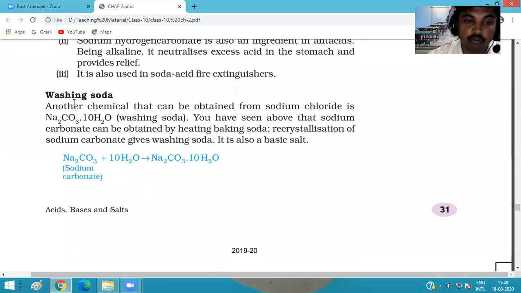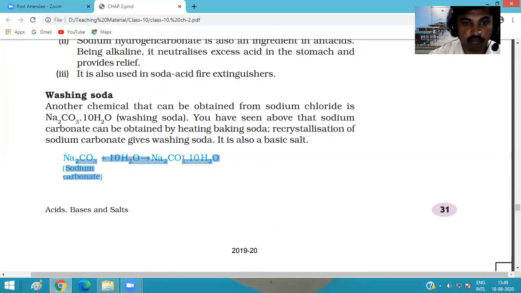Washing soda is another chemical substance which is used in our daily life. We know that Na2CO3 is also a salt. Sodium carbonate reacts with water and forms Na2CO3.10H2O. The 10H2O means it is a crystalline form, and after the reaction of sodium carbonate and water, they form washing soda.